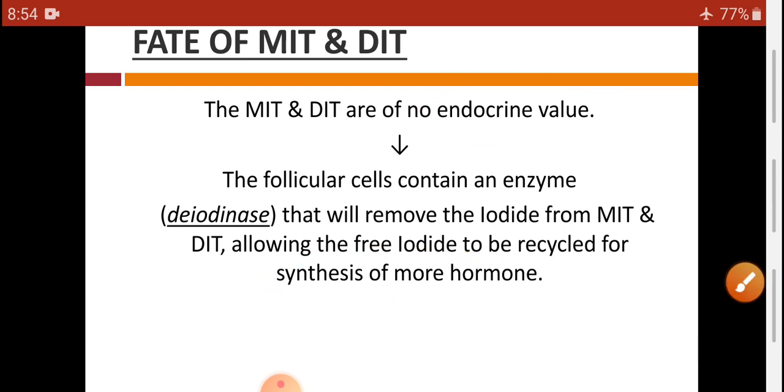So MIT and DIT are of no endocrine value. Follicular cells contain an enzyme, deiodinase, that will remove iodide from MIT and DIT, and that iodide is again used for the synthesis of more hormones, that is T3 and T4.